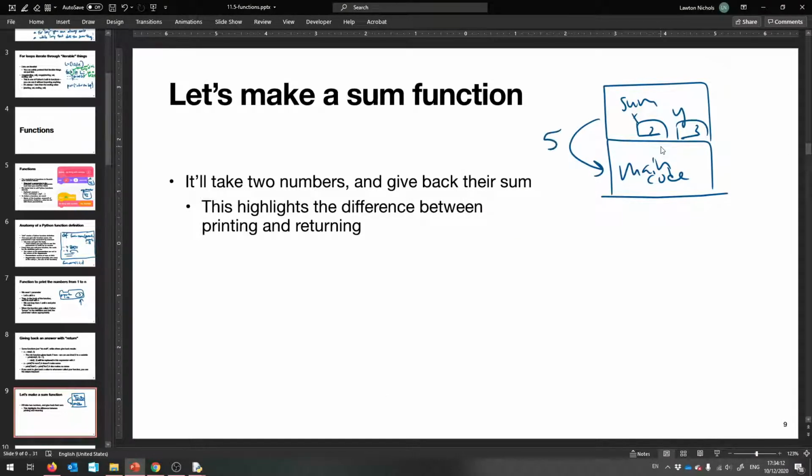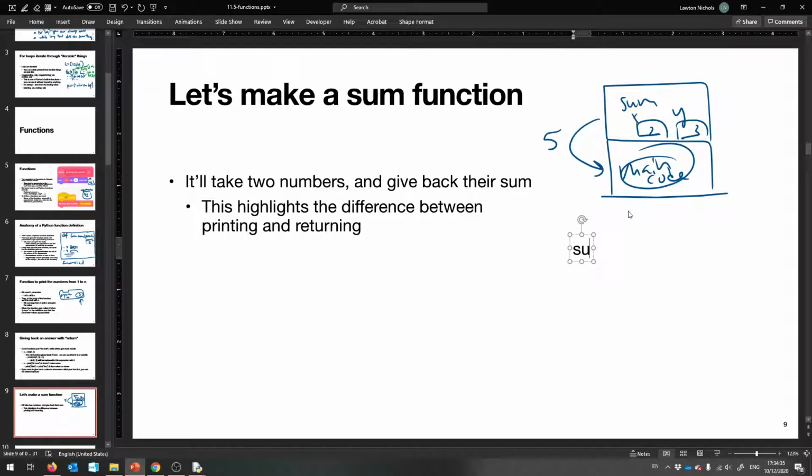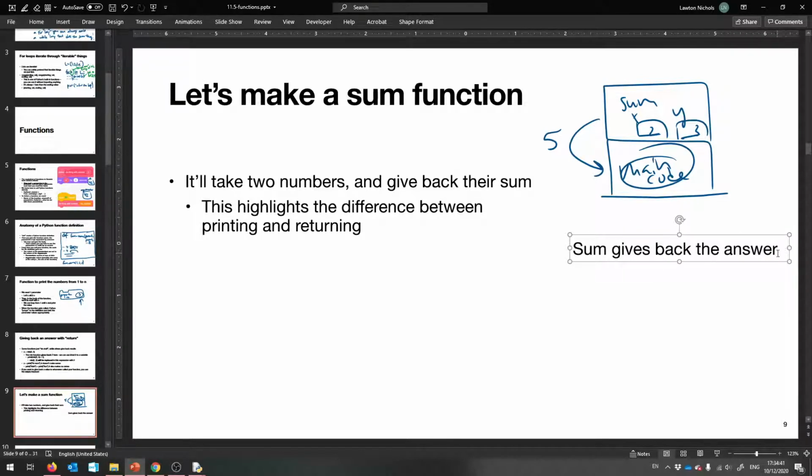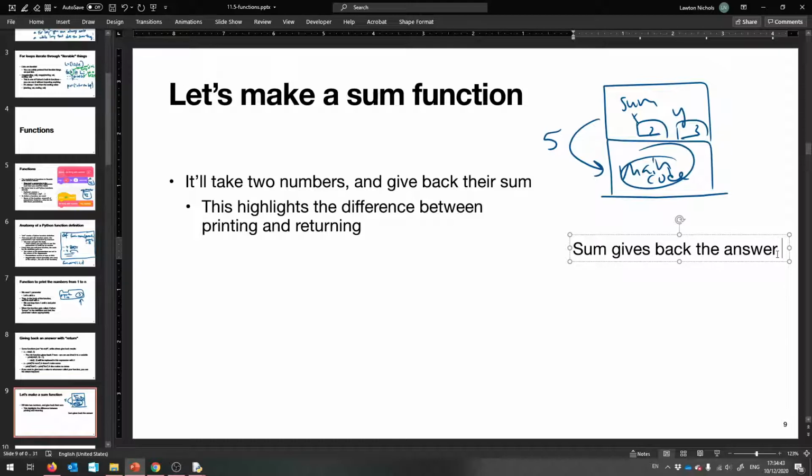It gave back 5 so we can use it down here, okay? That's the key. If sum just printed, this is what would happen. So the main code has access and can use it in larger expressions.